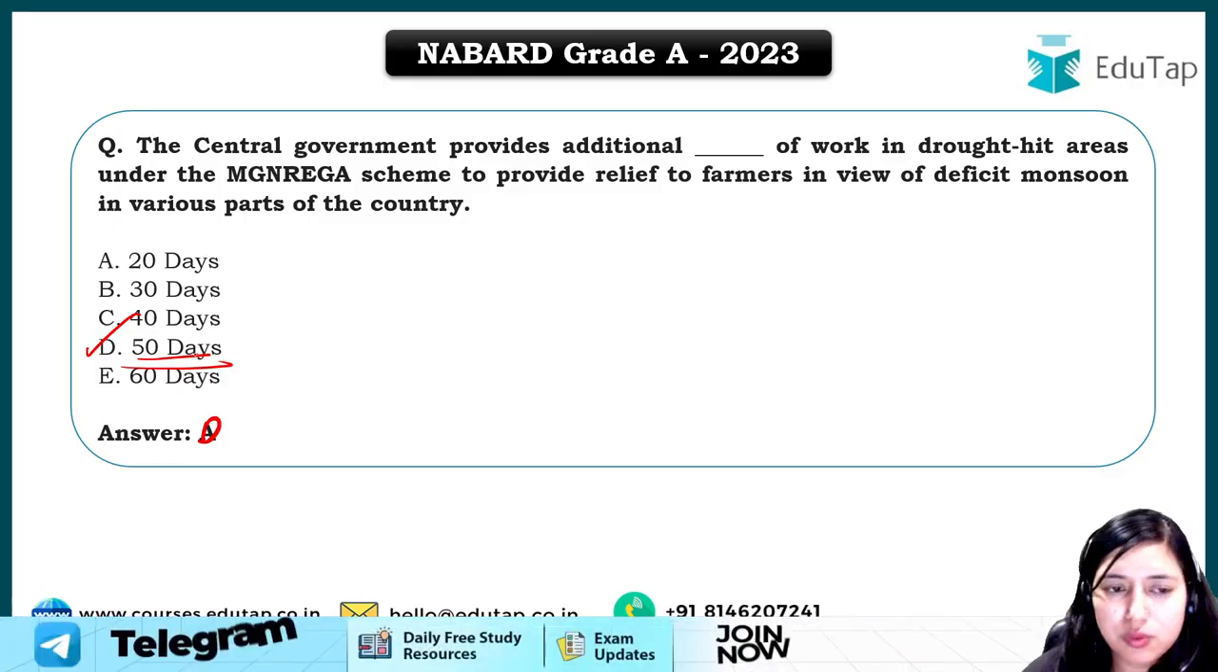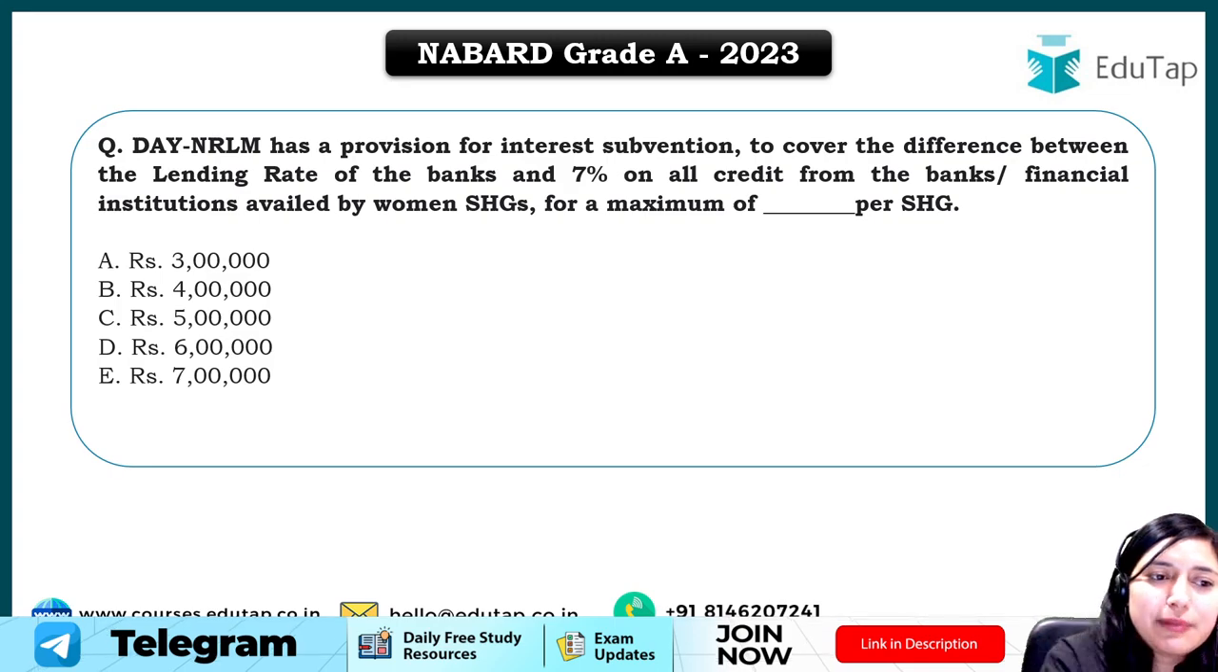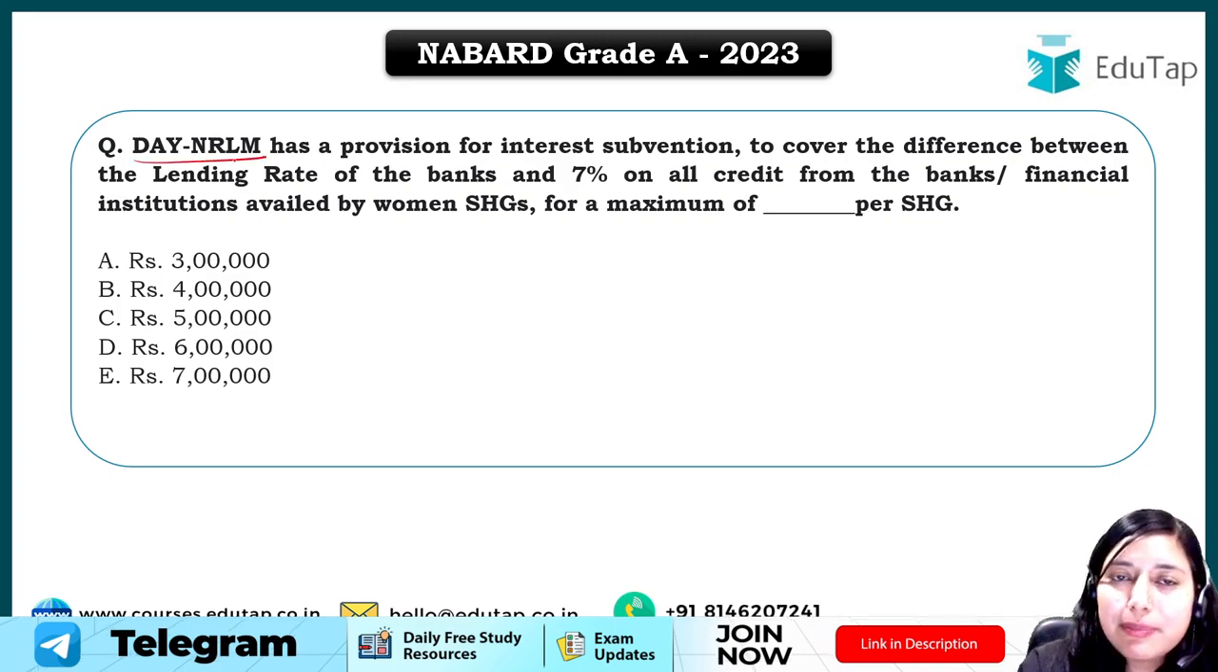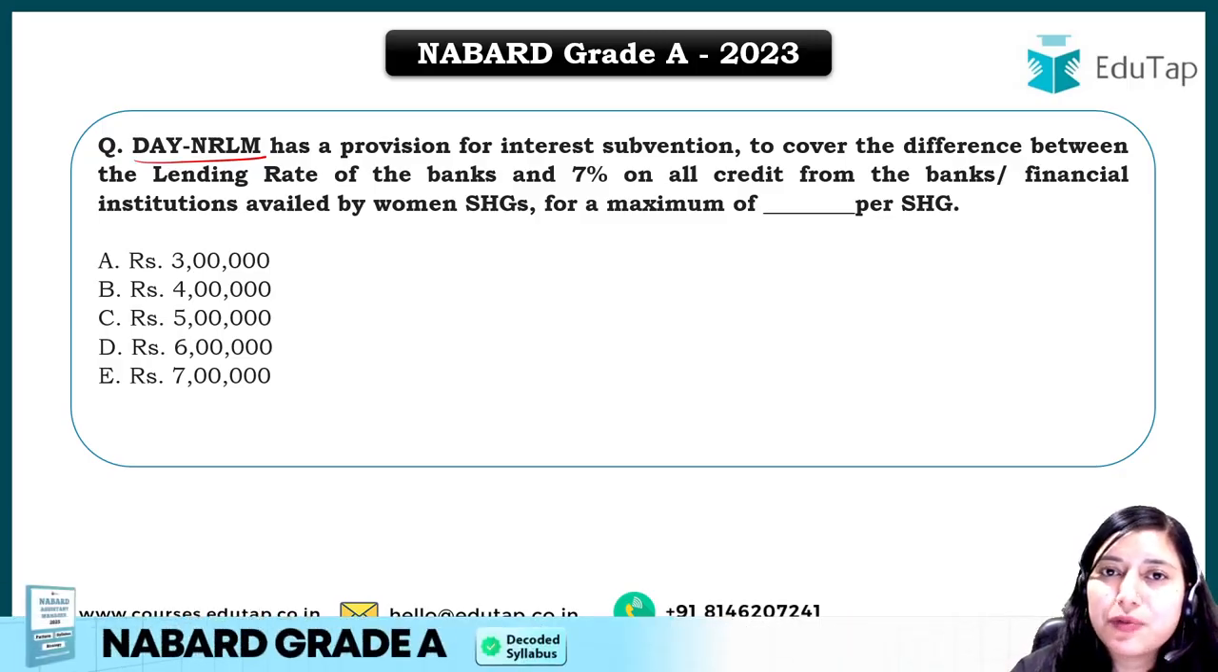ठीक है? So this is the question from schemes. Again our next question is from a scheme, which is DAY-NRLM. Now Manrega, DAY-NRLM, water and sanitation, these are directly mentioned in your syllabus also, so you have to cover all these schemes very well.